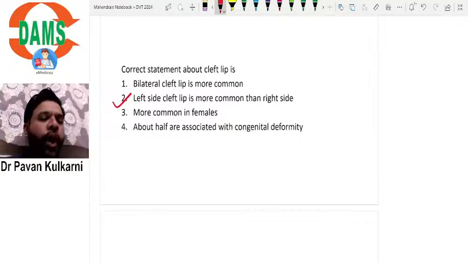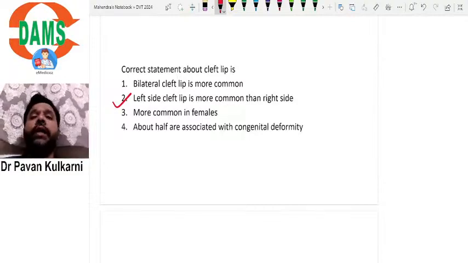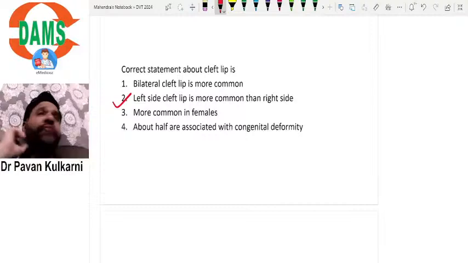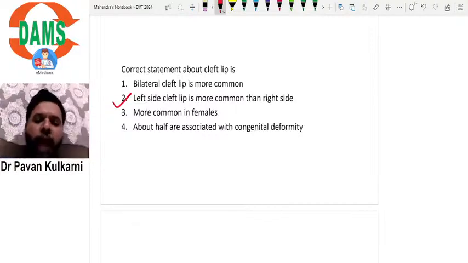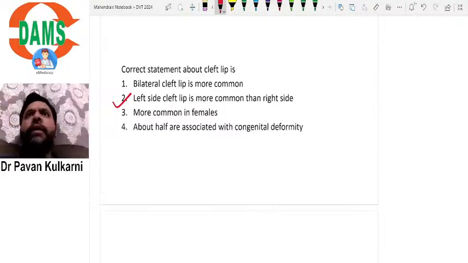Cleft lip is more common in females. No, it's wrong. Cleft lip is more common in males actually. Isolated cleft lip is more common in males. About half are associated with congenital deformity. That means cleft lip is associated with congenital deformity. They are saying half. That's wrong.